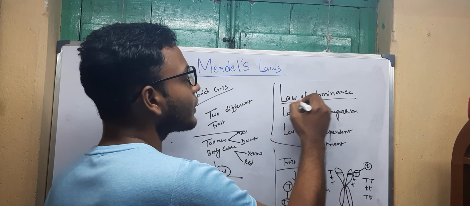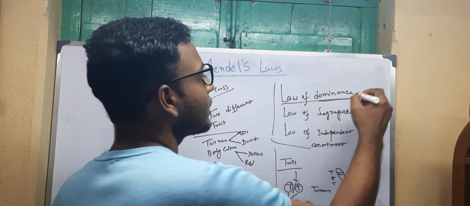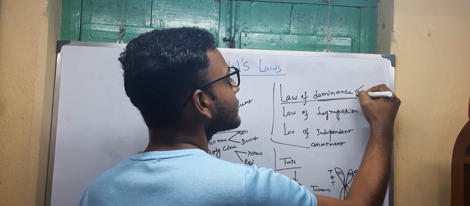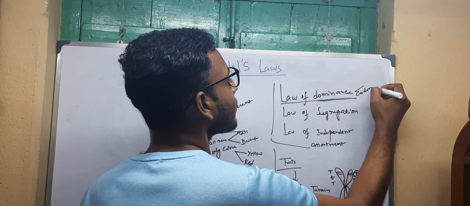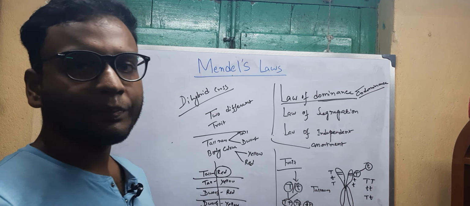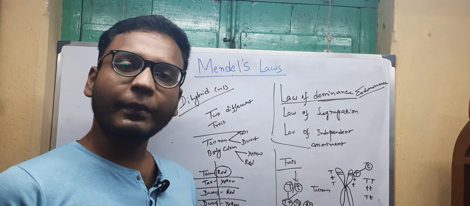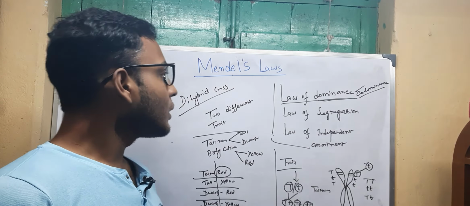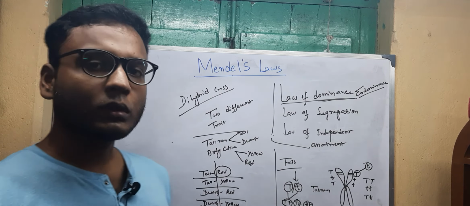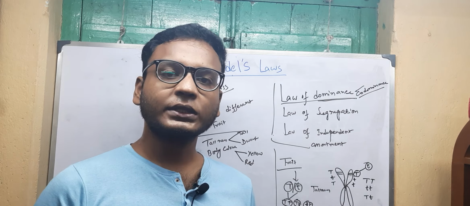The law of dominance has some exceptions, like codominance, which may take place. This phenomenon, codominance, we will discuss in a separate video. I hope you have no doubt regarding these three phenomena: dominance, segregation and independent assortment.